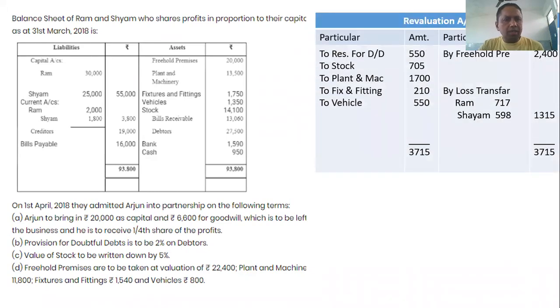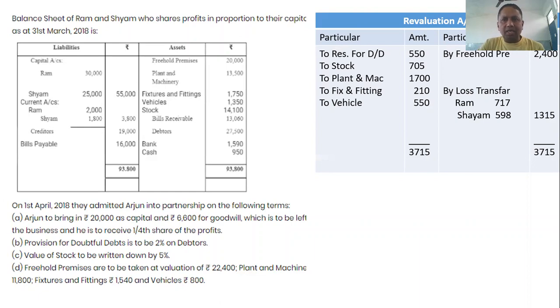So students, please see what we have discussed in these points. On the right side, you see the revaluation account. All the assets which are decreased in value are shown in the revaluation account on the debit side, and the assets which are increased, the value of the increase is shown on the credit side. After balancing, the debit side is more than the credit side.